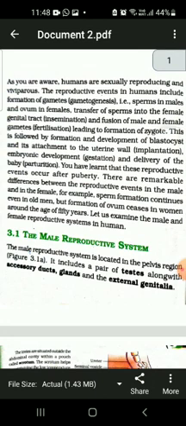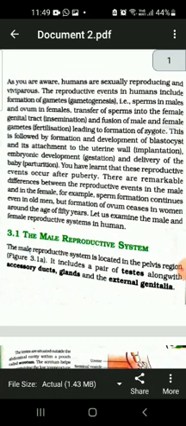Thereafter, gametogenesis is one important topic here to be discussed. Gametogenesis is the term that refers to the formation and development of the gametes. Gametes are the specialized sex cells which are involved in sexual reproduction. So, the male body and the female body both are preparing the gamete. Male body is preparing the male gamete, female body is preparing the female gamete, and these gametes fuse together to produce a single celled structure which is called zygote.